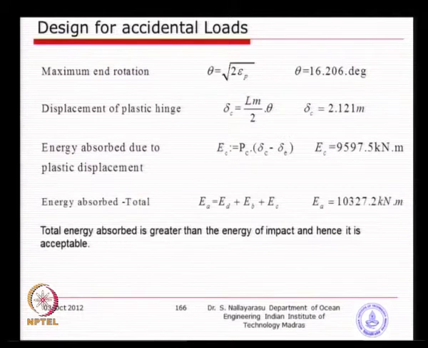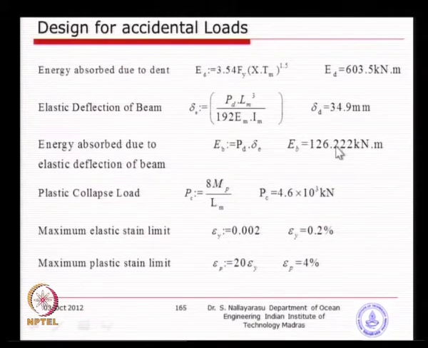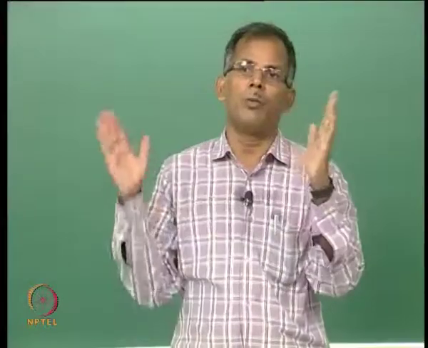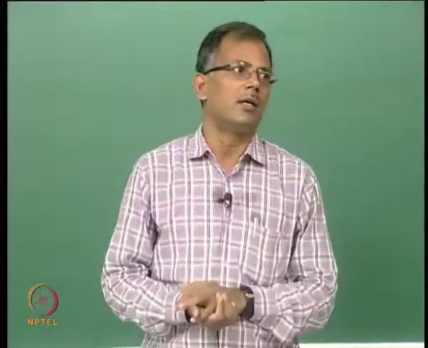So, the basic idea is the two things to note down. We have got all three components: the dent formation, then the elastic deformation and the plastic deformation. What is not taken into account is the global jacket displacement, which cannot be calculated by manual calculations. What you need is a computer analysis.